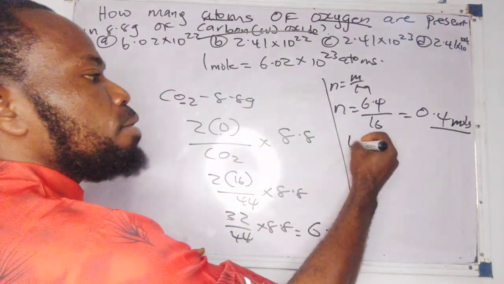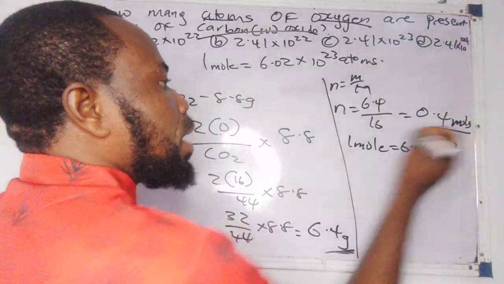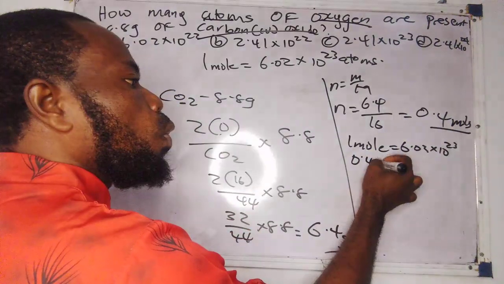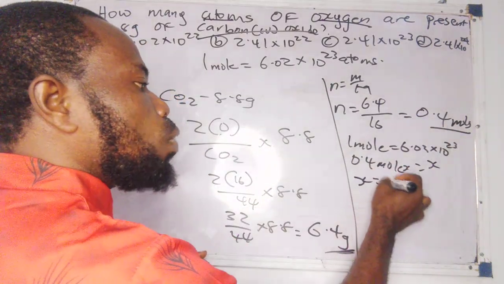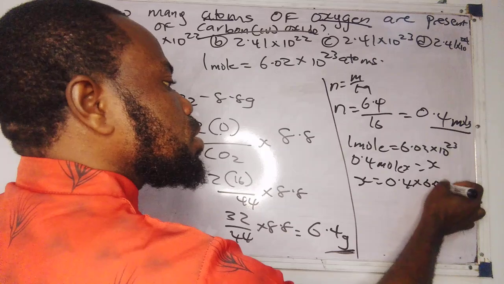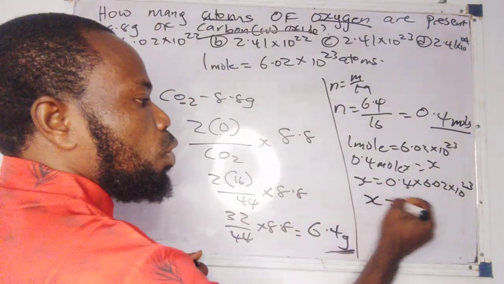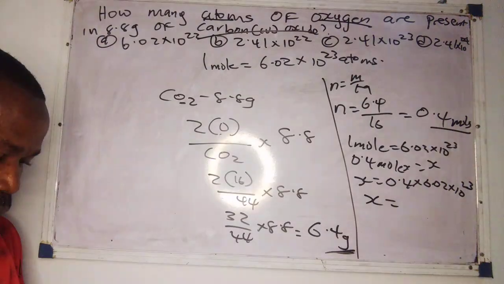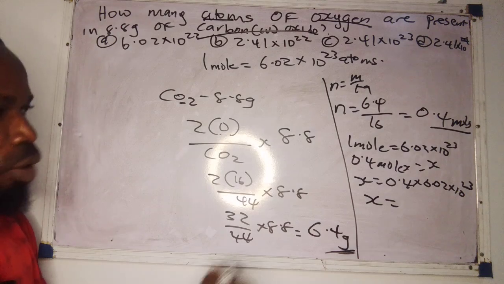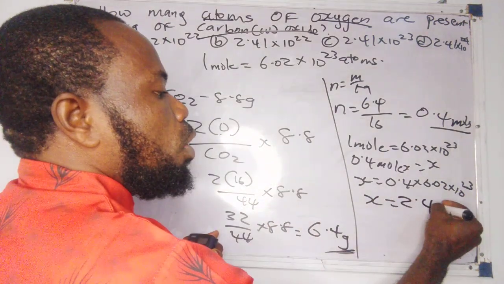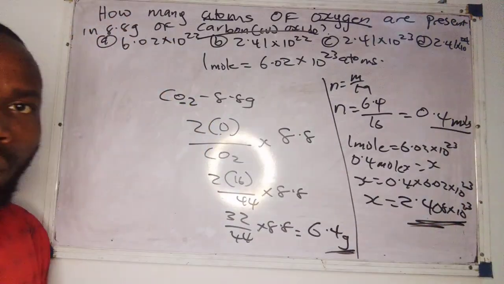Therefore, you can now relate. If 1 mole contains 6.02 times 10 raised to the power 23 atoms, therefore 0.4 moles will now give me what? X. Cross multiply. X is now equals to 0.4 times 6.02 times 10 raised to the power 23. If you punch this in the calculator, you are going to get 2.408 times 10 raised to the power 23. That will be your answer.